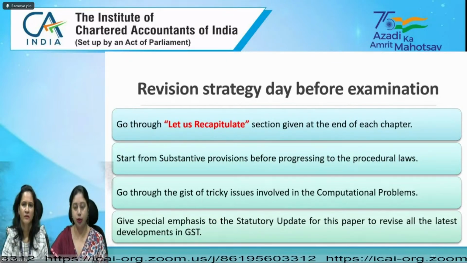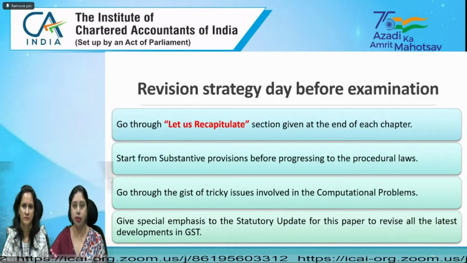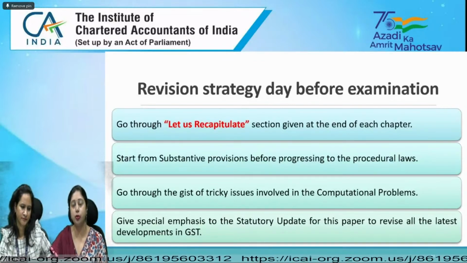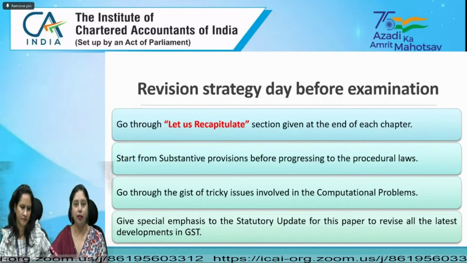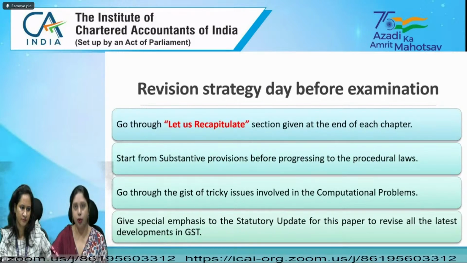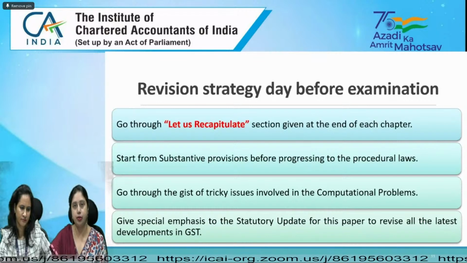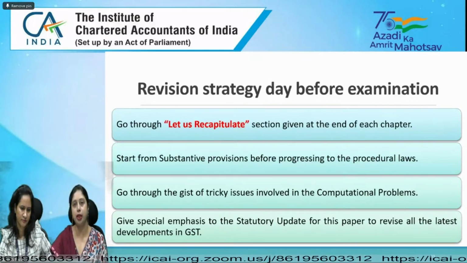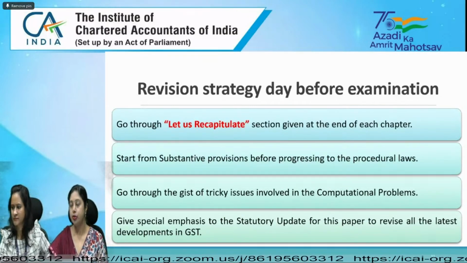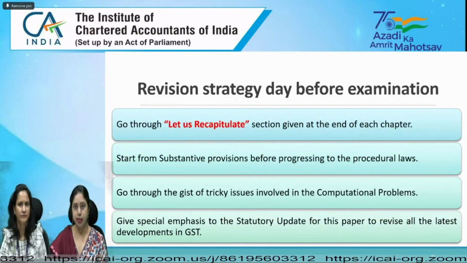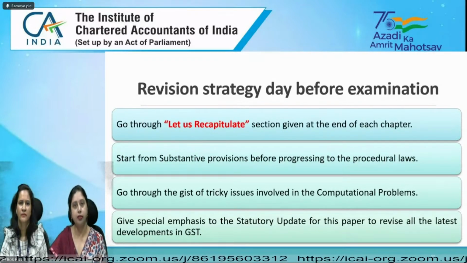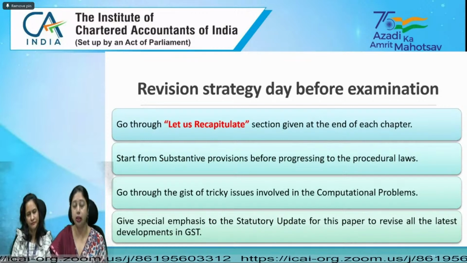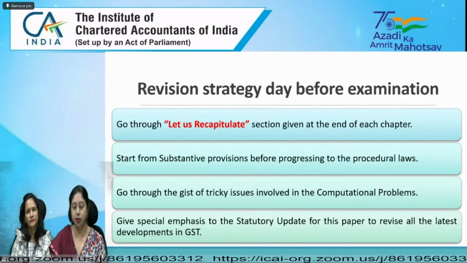If some circulars are not given in the Let Us Recapitulate section, you can incorporate them. If you feel you need some other explanation also to be incorporated, add it. After incorporating all the other portions you want in the Let Us Recapitulate section, this becomes your complete revision material before the examination for the concepts and the statutory provisions. So first of all, go through the Let Us Recapitulate section. All the provisions, circulars, notifications, everything is important. Though you need not remember the section numbers, circular and notification numbers. That is not mandatory, though it gives an edge